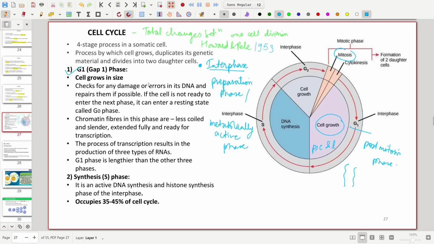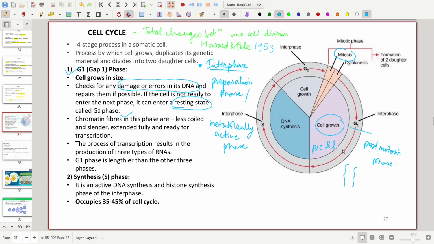Likewise, the cell checks for any damage or errors in its DNA and repairs them if possible. If the cell is not ready to enter the next phase, then it can enter a resting state that is called the G0 phase. As the chromatin is ready for transcription, the process of transcription results in the production of 3 types of RNA, and the G1 phase is the longest phase compared to the other phases.